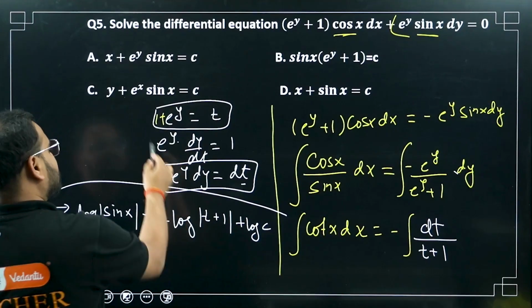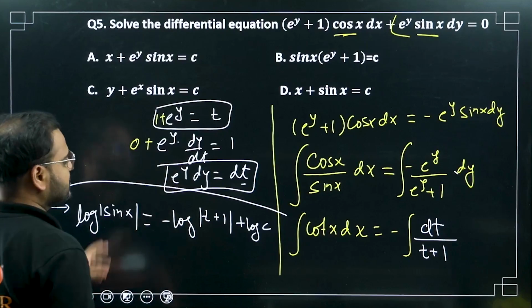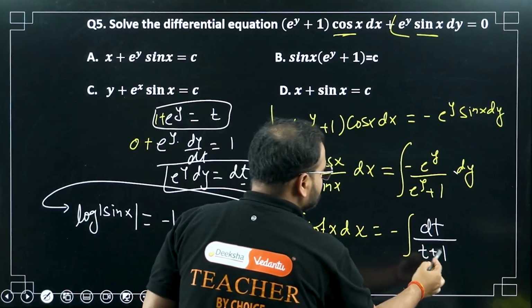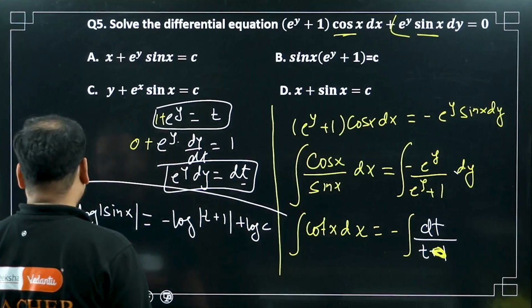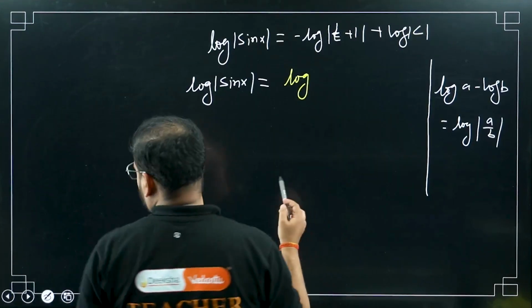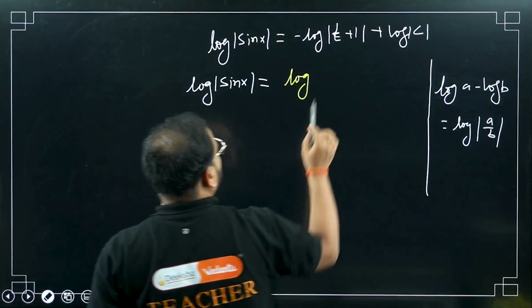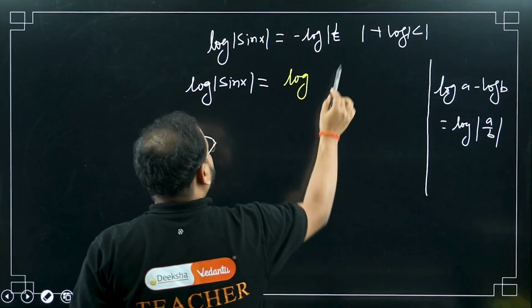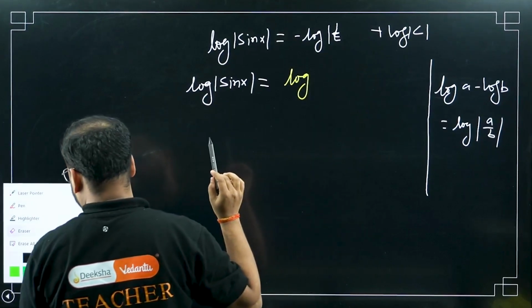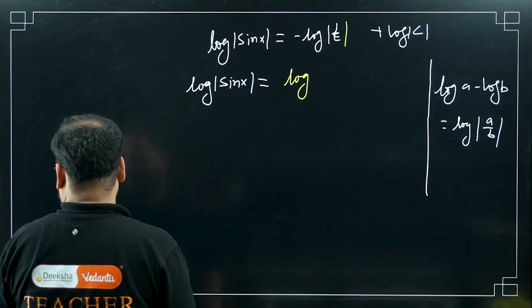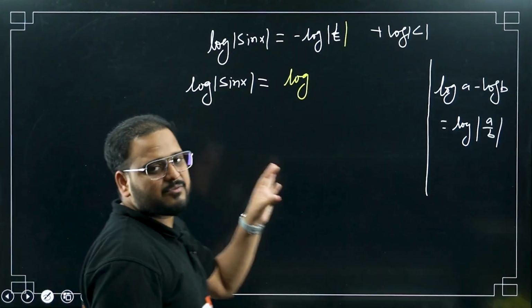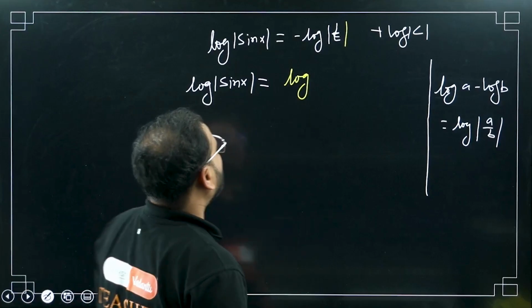If you take, this will be what? 0 only, no? 0 plus ey. So the same thing will be happening, but instead of having this now, I'll have only t over here. The result will be the same, but just in case, I am saying that for this you will not have t plus 1, you will have just t. No problem. You can write t plus 1 also, but in this case I am using this way.